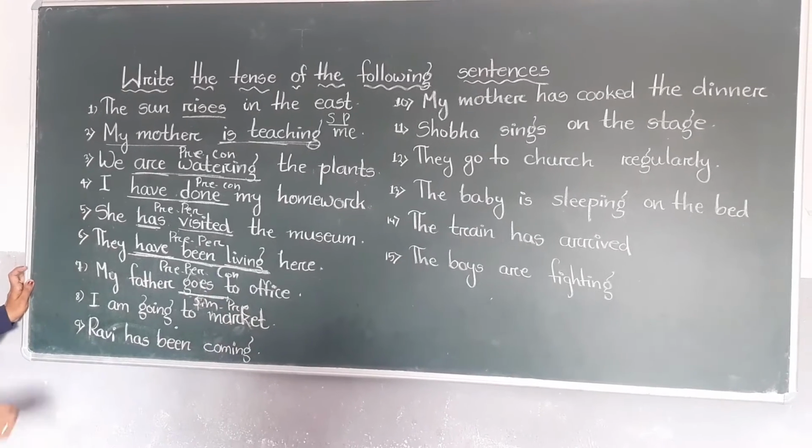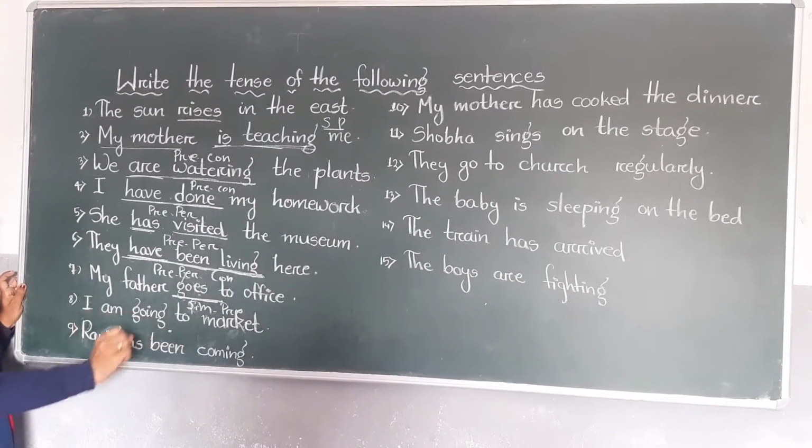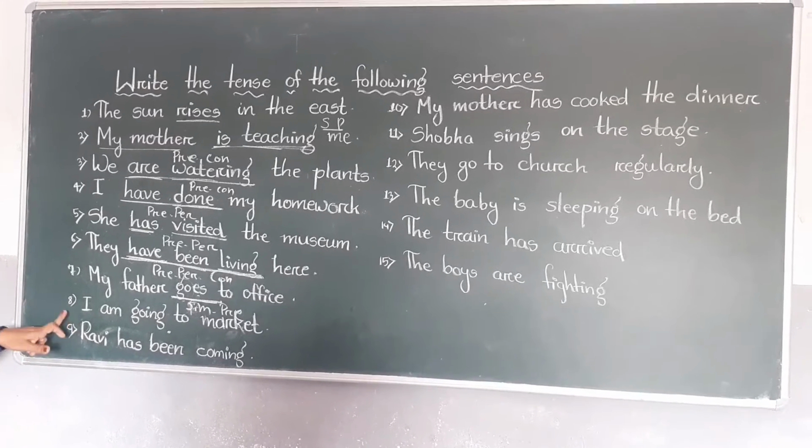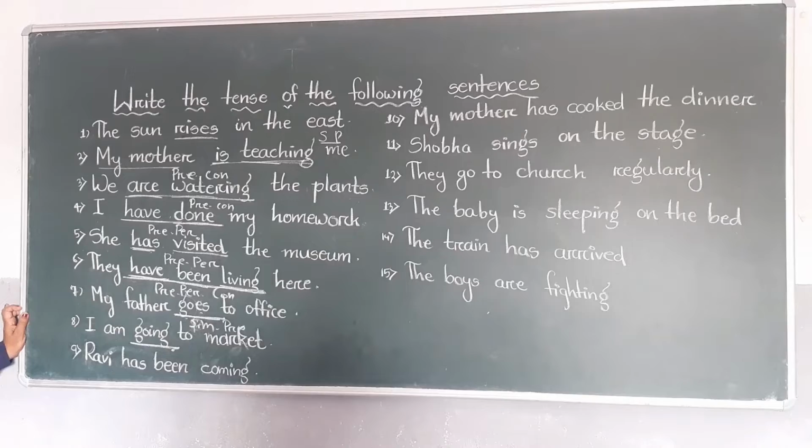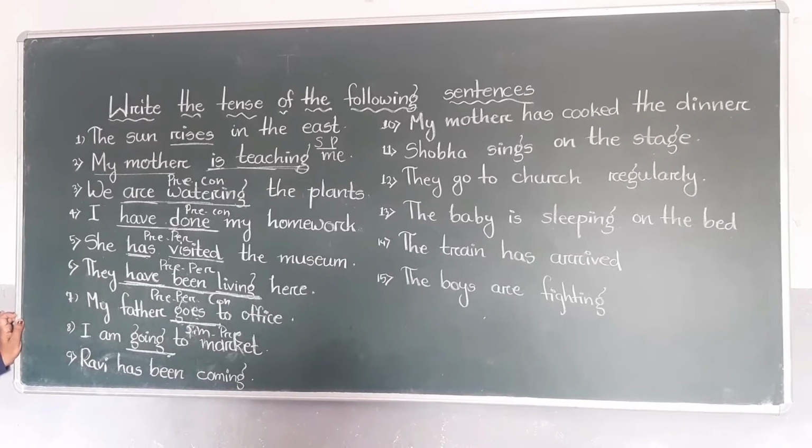Simple present. I am going to market. In this sentence, I am going to market. What is the verb here? Going. Going means continuous.